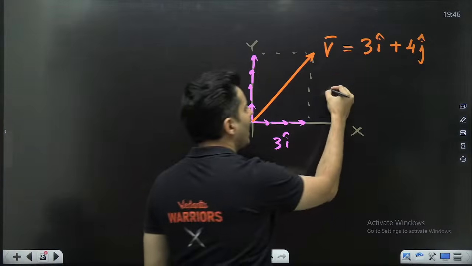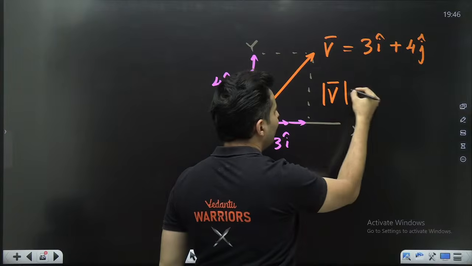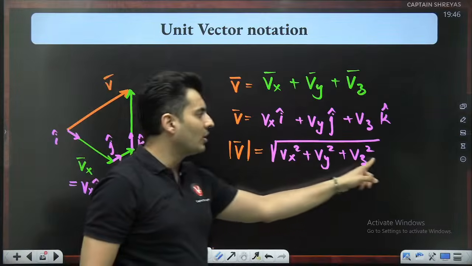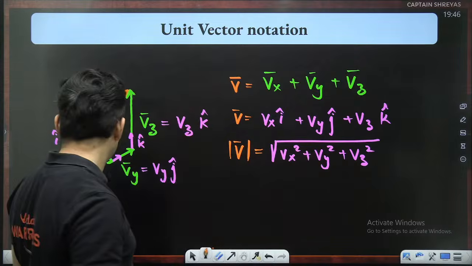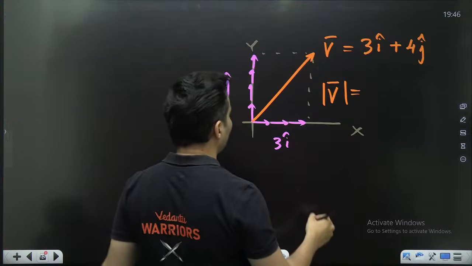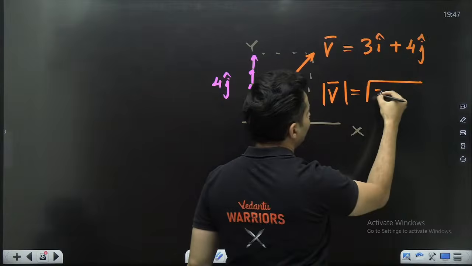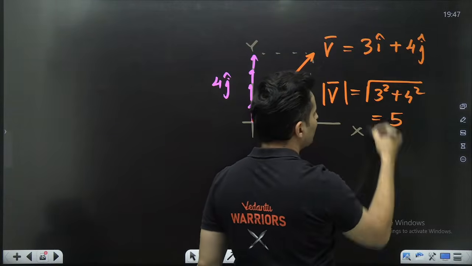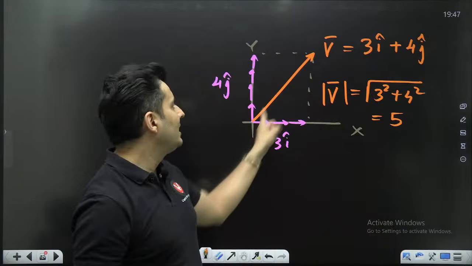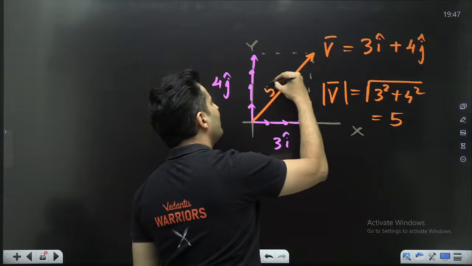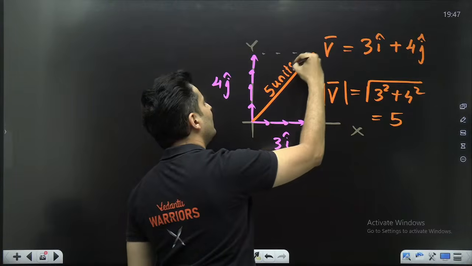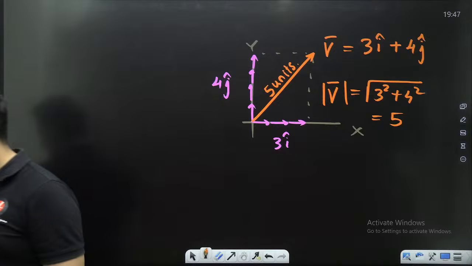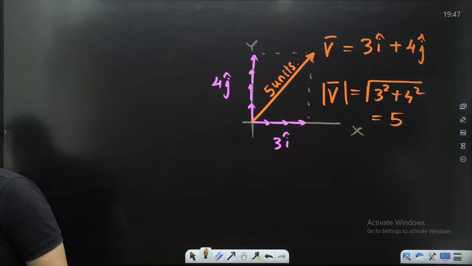Now, if somebody asks me what is the modulus, the magnitude of this vector, meaning take the component, square it, add it under the root. So all you have to do is take the components 3 and 4, square it, add it under the root. This will be basically 5. So the length of this is basically 5 units. As simple as that. Understood, my dear lions?